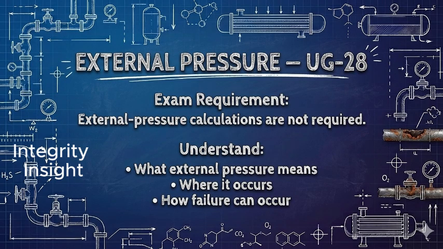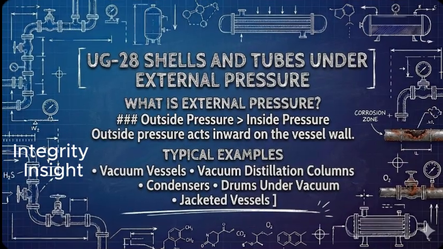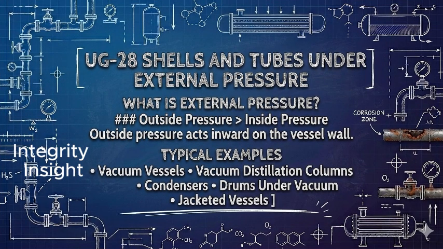External pressure exists when the pressure acting on the outside surface of a vessel exceeds the pressure acting on the inside surface. This may occur when the vessel operates under vacuum, or when an external chamber or jacket applies pressure to the vessel wall.